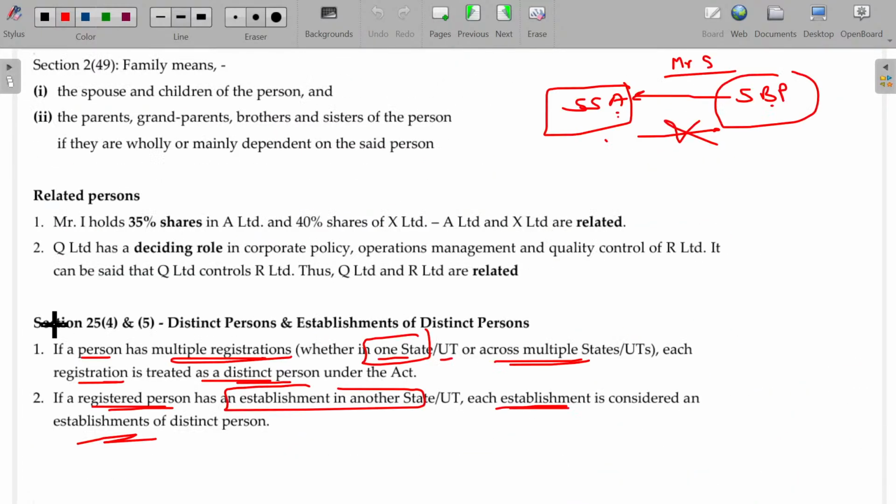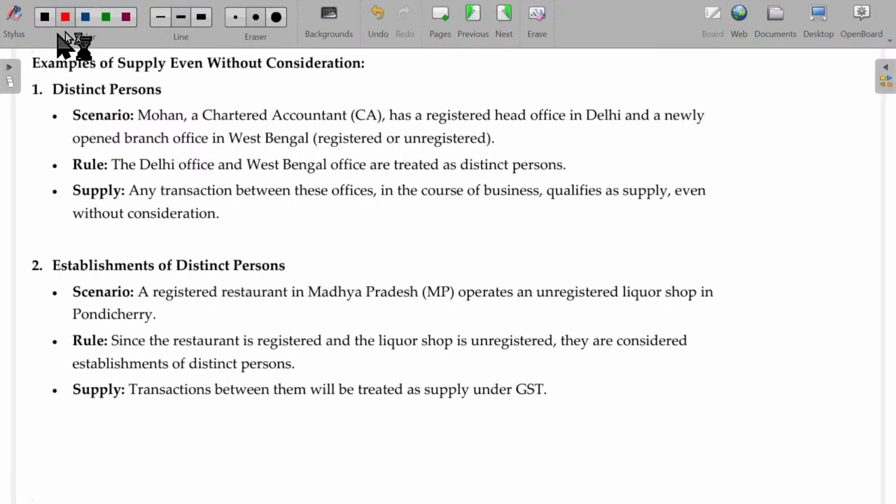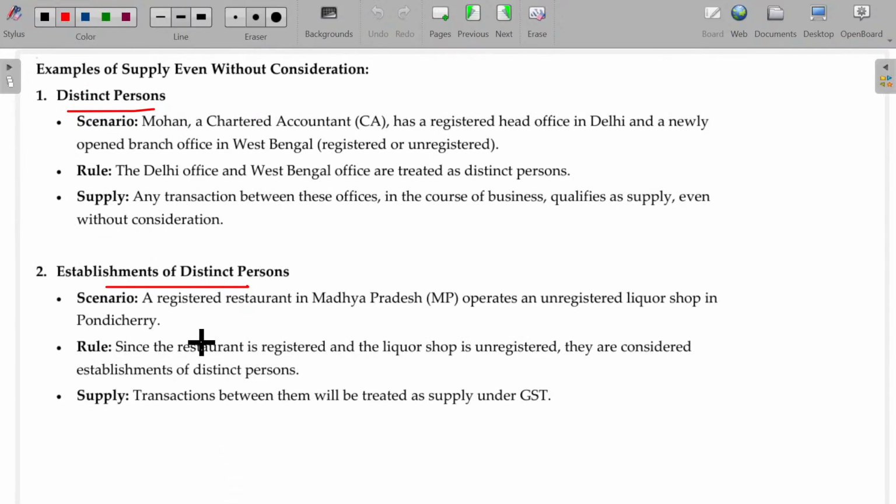Schedule number 1 completed. Family completed. And distinct persons, establishment of distinct persons, also completed. Any of this, we'll see an example.